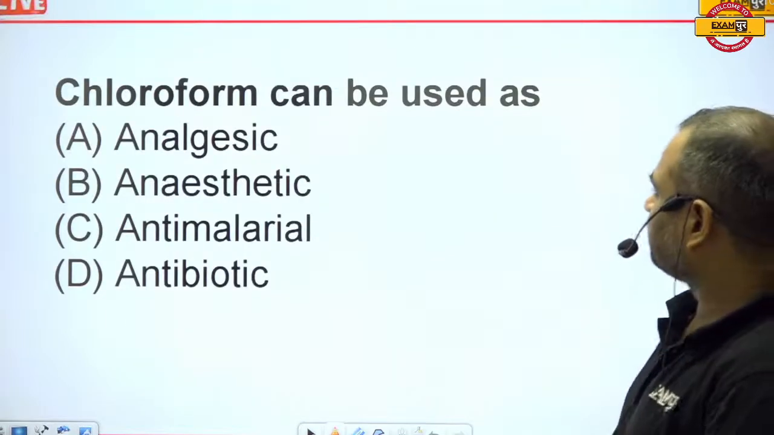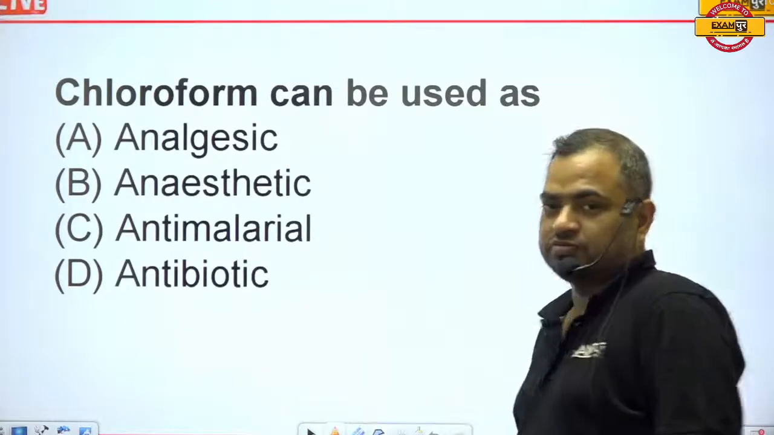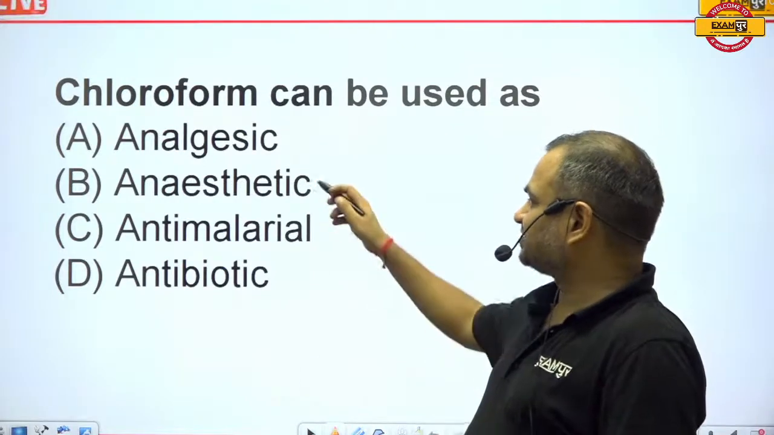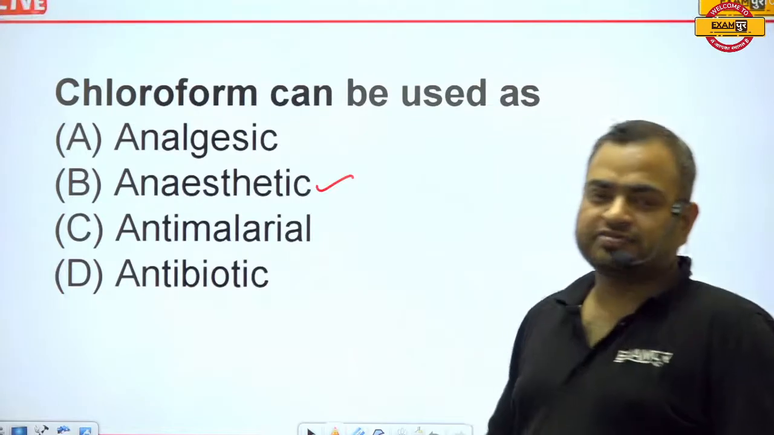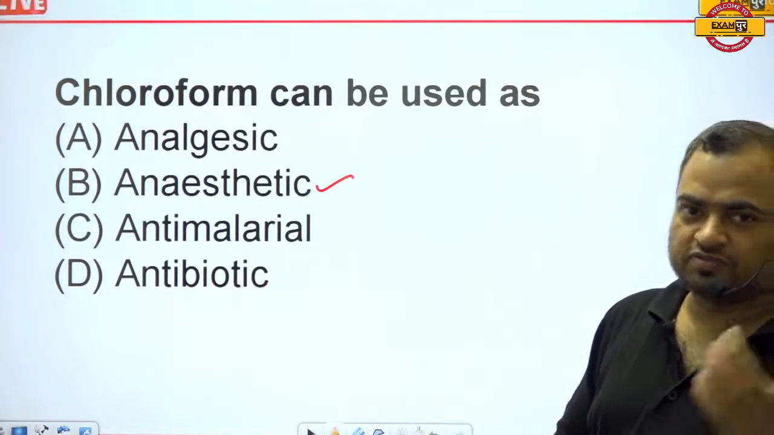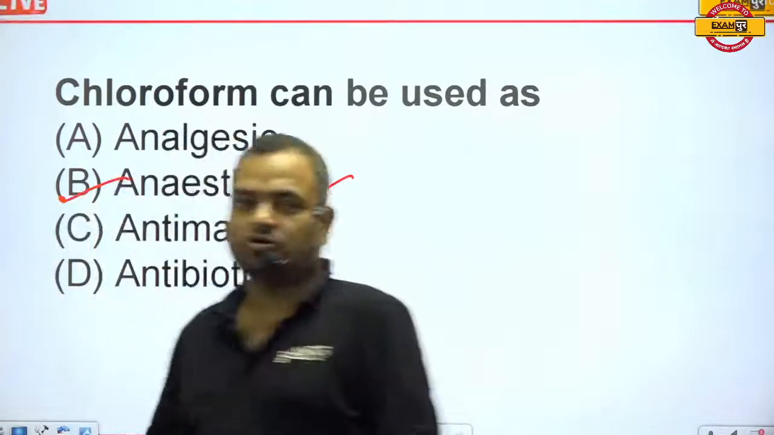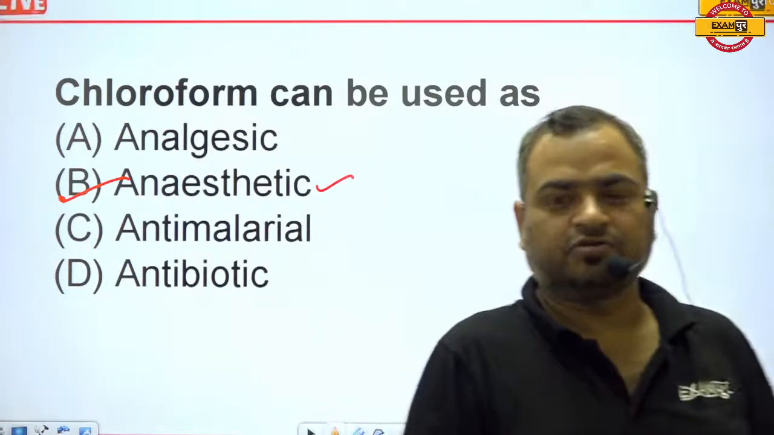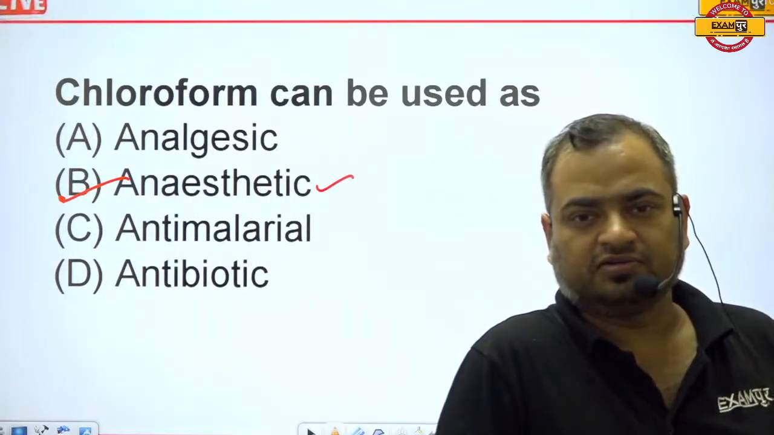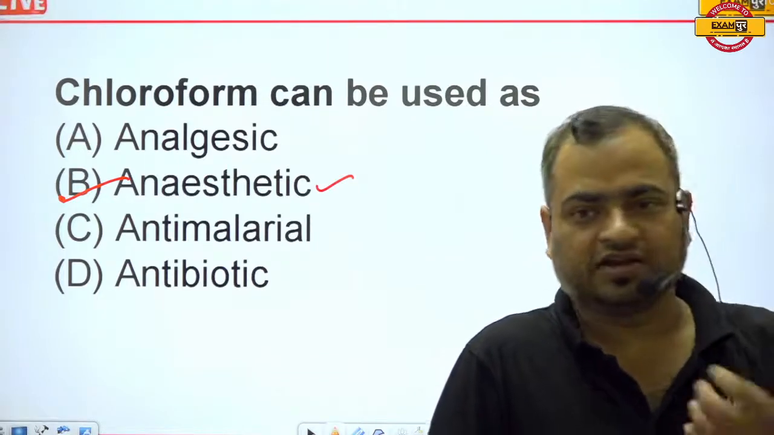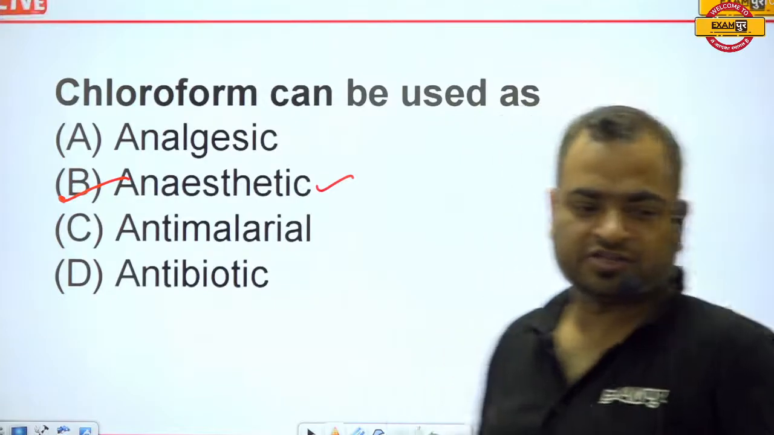Chloroform can be used as an anesthetic. It can be used by doctors for anesthesia purposes. Whenever a doctor operates on any body part of a human, anesthesia is given so that the person cannot feel the pain of the operation.